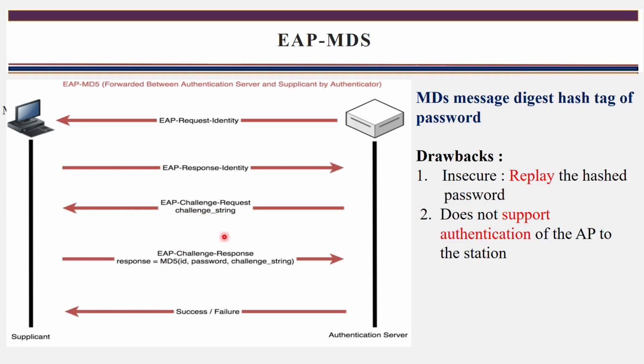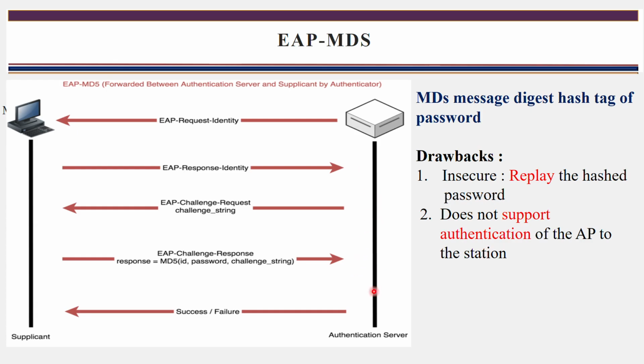For that challenge string, it adds the password of the supplicant and the identification of the supplicant, and for this whole message it applies the hash function, MD5, message digest 5, and generates a hash key for this message. This message contains the identification of the supplicant, the password, and the challenge string, which was received from the authentication server. That hash key it sends as a reply.